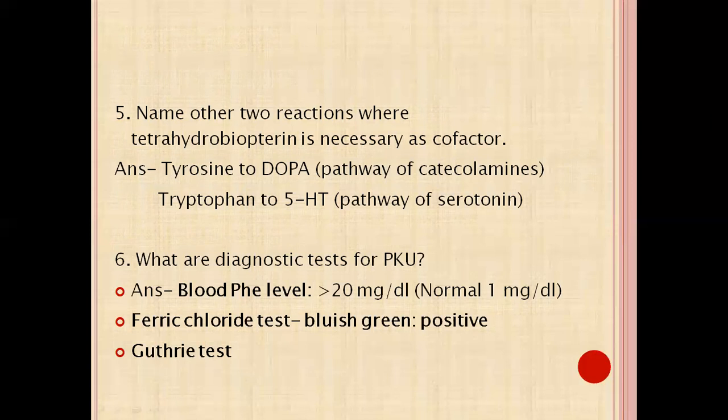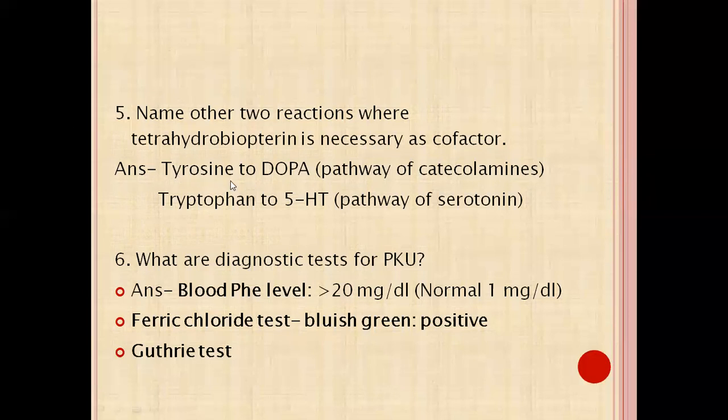Here you have to write two other reactions. The one important main reaction is phenylalanine to tyrosine conversion with the help of the cofactor tetrahydrobiopterin, and you have to write another two reactions where tetrahydrobiopterin is necessary. One is tyrosine to dopa formation, that is the pathway of catecholamine synthesis.